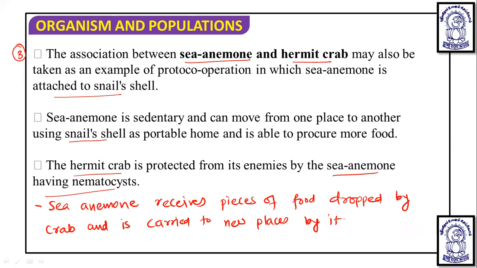In such a way the association happens. So all three of these are examples of proto-cooperation.